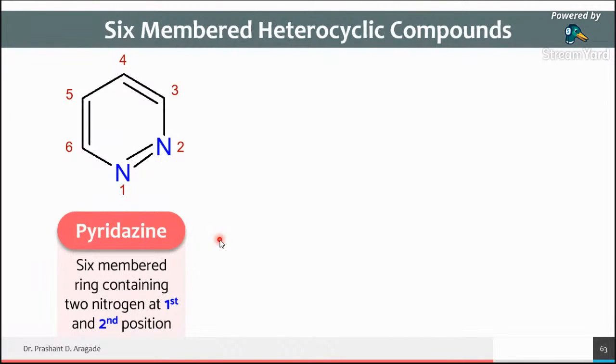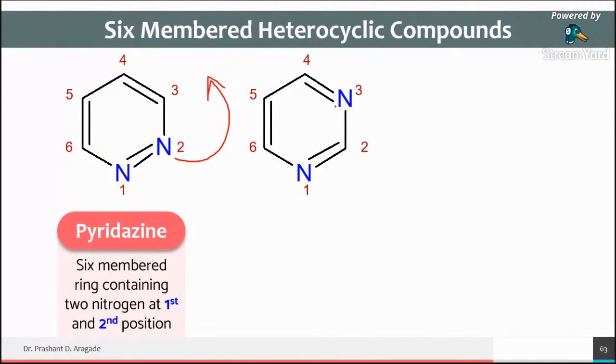Now see here, I am going to change the position of the second nitrogen in the 6-member ring. It will shift from the second to the third position. See here, this nitrogen is shifted to the third position. If you see in the first example, nitrogen is at the second position. Now we have shifted it to the third position. It means a 6-member ring containing 2 nitrogen at first and third position. That ring is called as